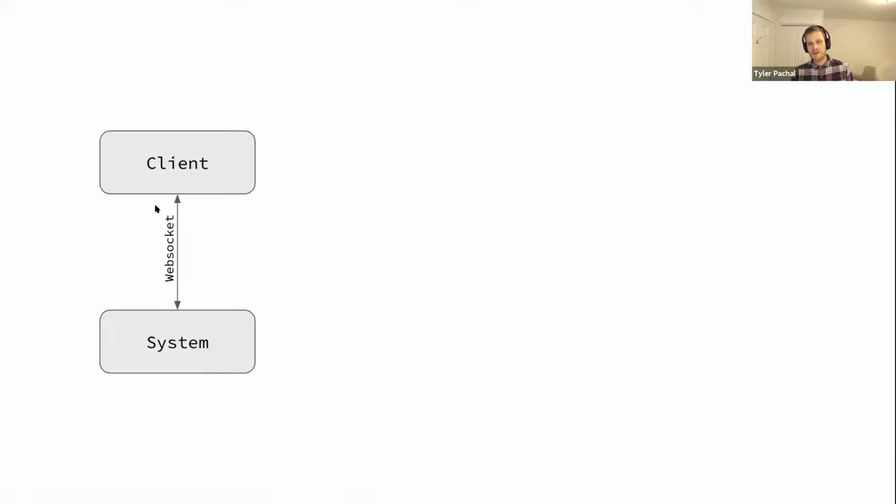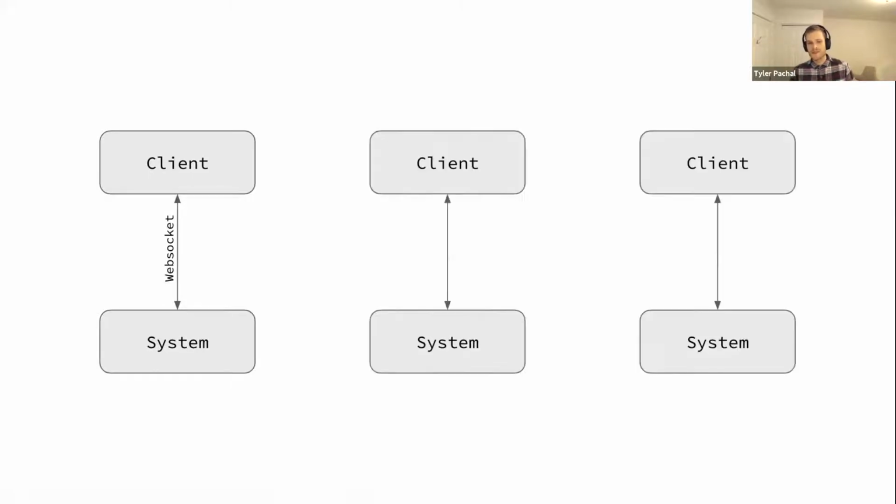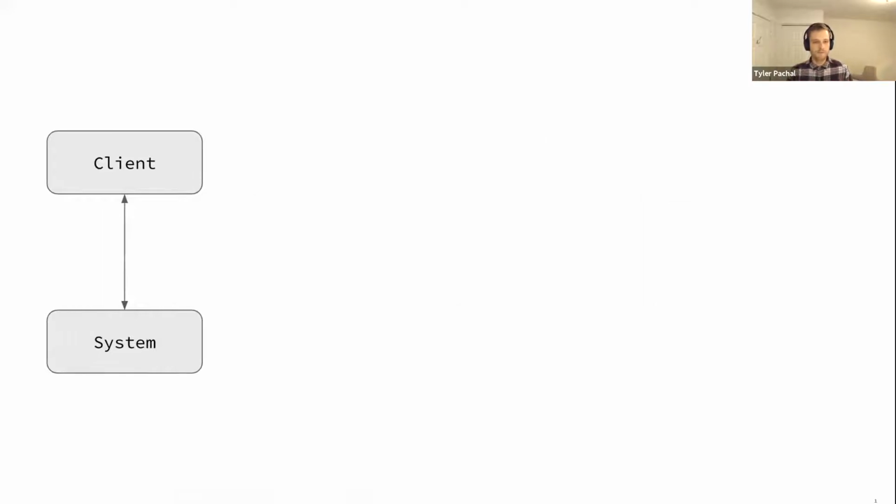And that WebSocket connection is going to be owned and facilitated by, of course, a process. If we have multiple clients connecting to our system, each one of those is going to have a unique process assigned to it. Because like I said earlier, these processes are cheap. If we have a bunch of clients connected to the system and not doing anything, that's really not going to cost us anything in terms of resources. We could have tens of thousands of these, no problem.